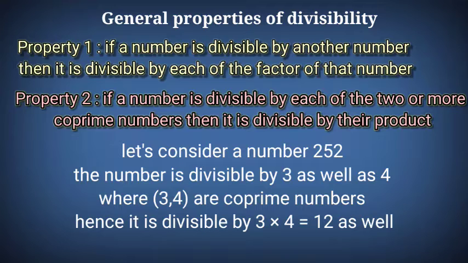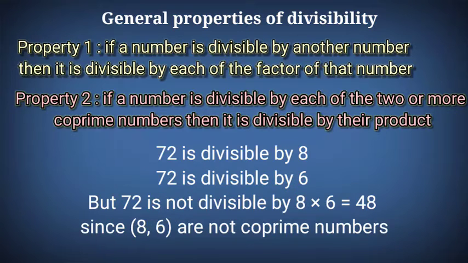But here is one restriction: the numbers have to be co-prime. For example, 72 is divisible by 6 and by 8, but it cannot be divisible by 48, which is 6 times 8. It cannot be divisible by the product of them because 6 and 8 are not co-prime.